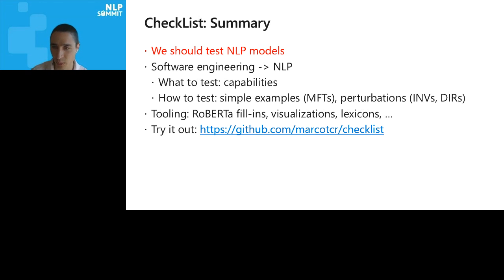So we have suggestions as to how to do this. We borrowed insights from software engineering. CheckList tells you what to test, gives you a list of capabilities, not exhaustive, but still really helpful. We tell you how to test. There are simple examples like unit tests. There are perturbation tests. These are really helpful. And then we give you a bunch of tooling. Like we have RoBERTa suggestions, visualizations, lexicons, and much more.